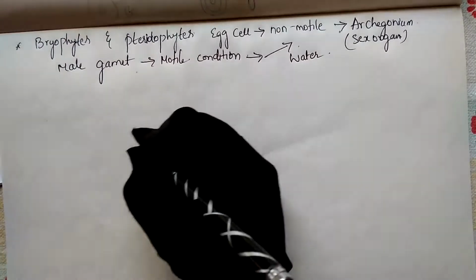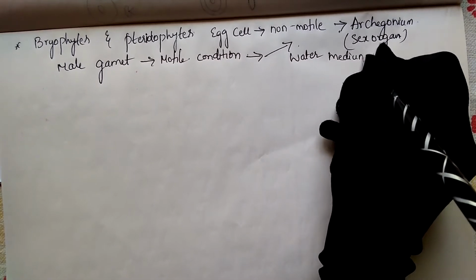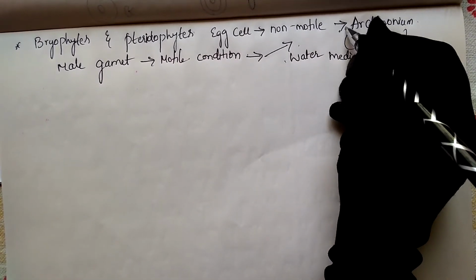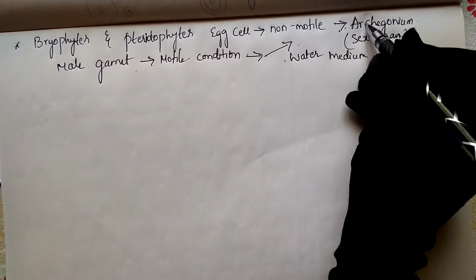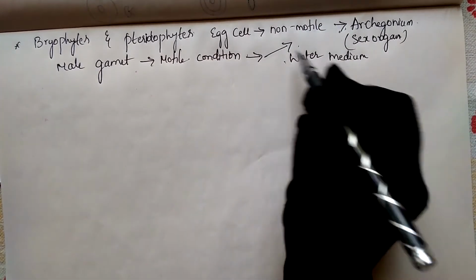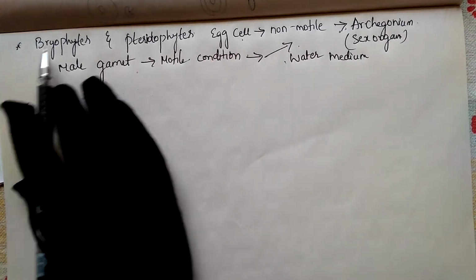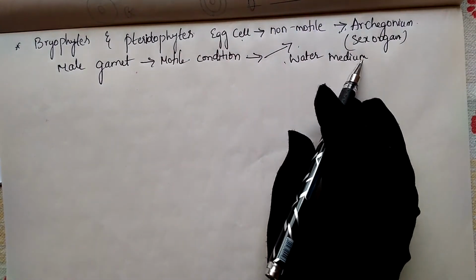Through the water medium, the male moves towards the female gamete and reaches the archegonium, where the egg cell is present. It goes and fuses with the egg cell. In this type, gamete transfer takes place and fertilization is held.